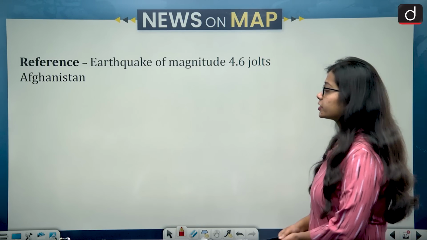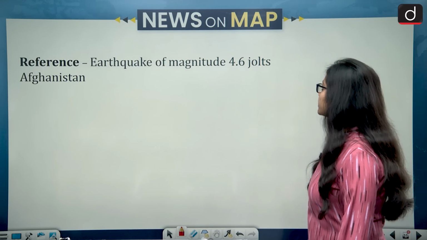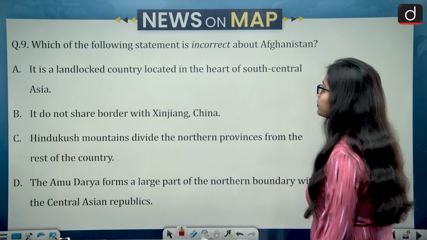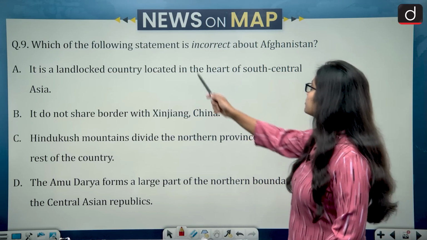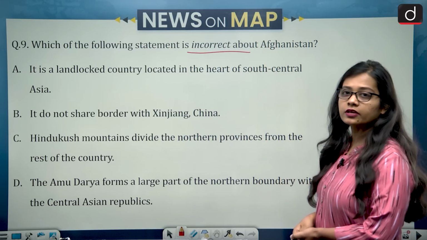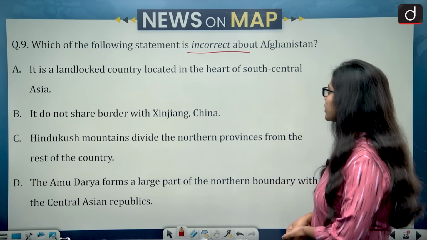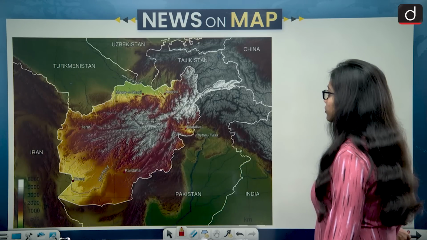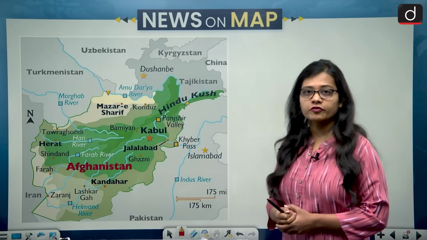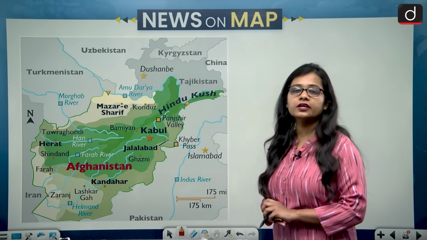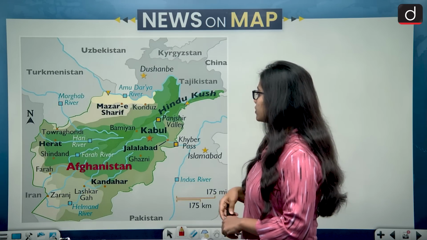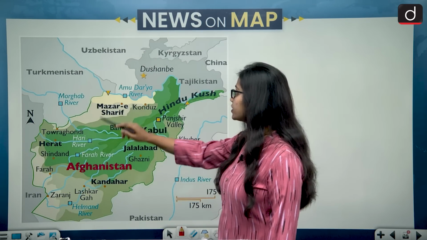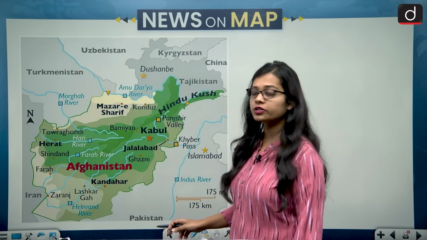Then next question, that is earthquake of magnitude 4.6 jolts Afghanistan. So let's look at the map. Which of the following statement is incorrect about Afghanistan? First, it is a landlocked country located in the heart of South Central Asia. Then first we need to know the location of Afghanistan. Yes, the Afghanistan country is located in Central Asia, and Afghanistan is a landlocked country because on every side Afghanistan is covered by some or the other country.